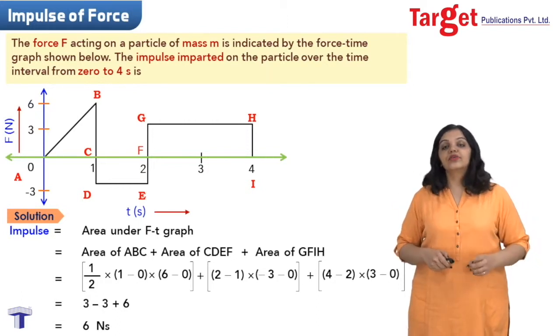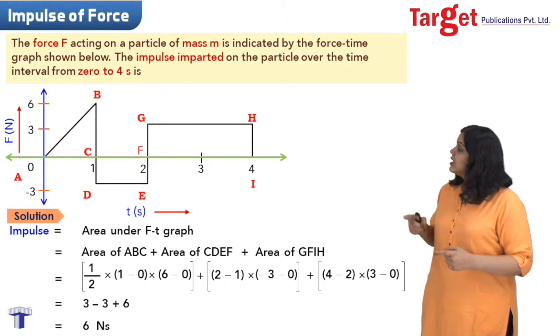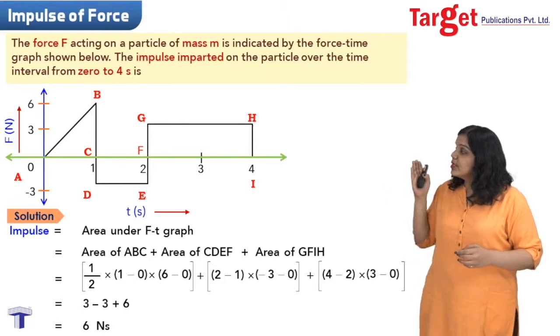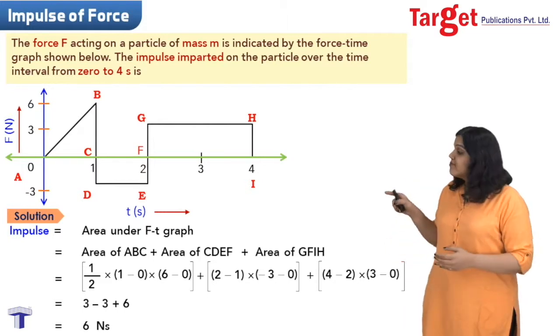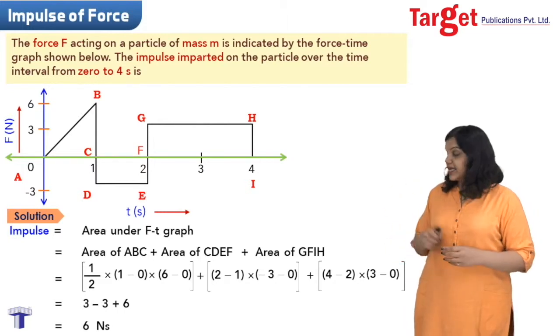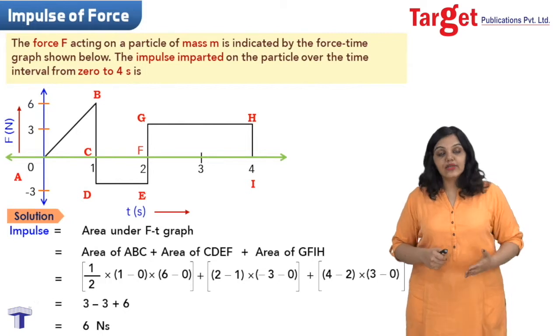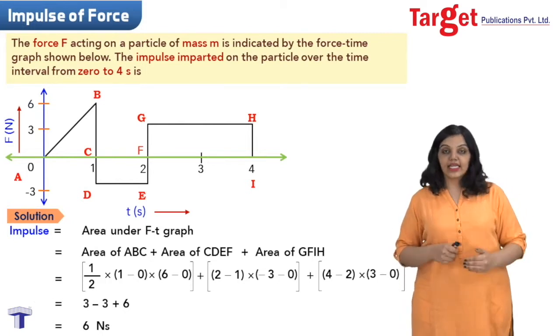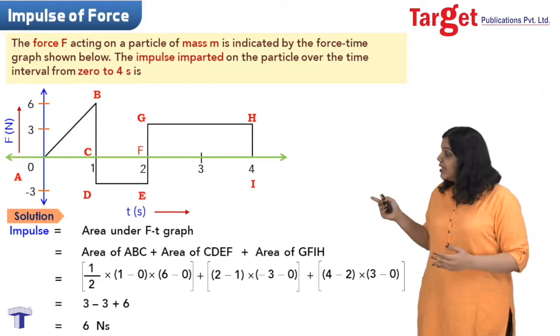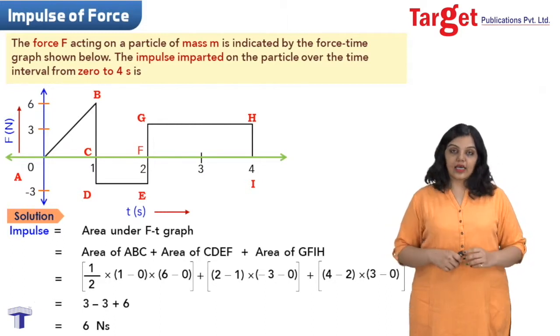Okay, now it's very important to remember what exactly is relevant about this sum. What I want to point out to you is that the area of this rectangle, which was below the x-axis, came out to be negative. That's exactly why that minus 3 term is there in the second place. So remember, if you have some area which is below the x-axis, it's going to turn out to be negative, and that's something you should take care of.